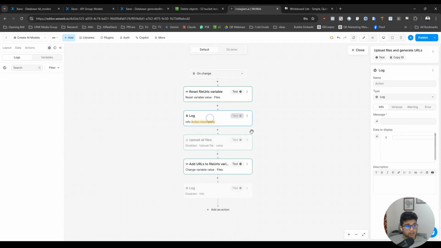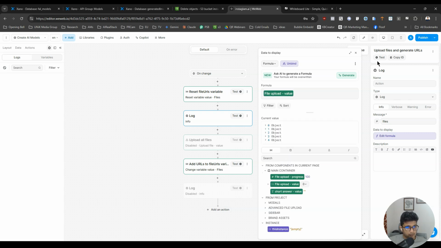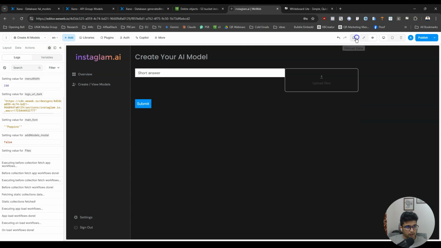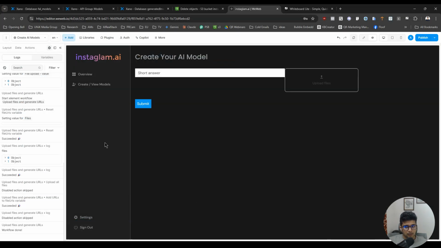Log here files and data to upload. We are going to select file upload value. Okay, now I'm going to refresh. Everything's disappeared. I'm going to upload 2 files and file upload value. There we go. Generate URLs.